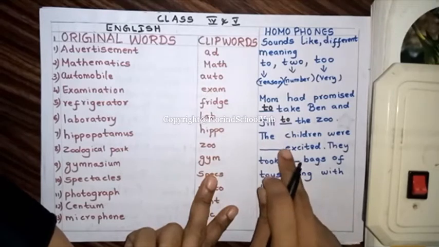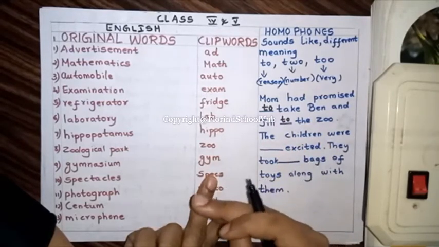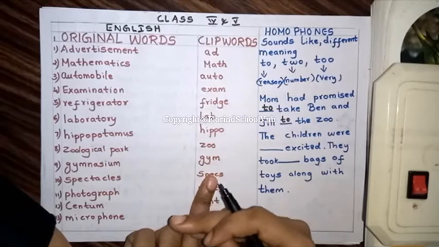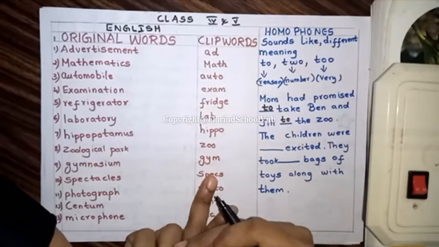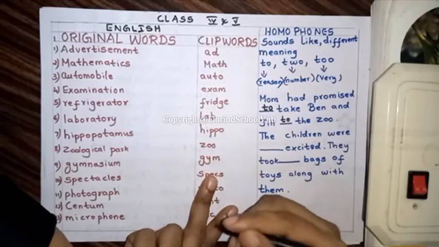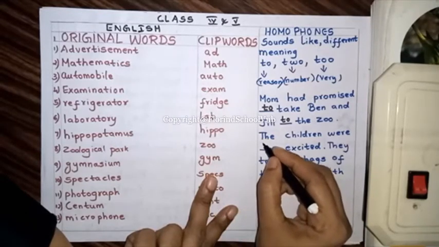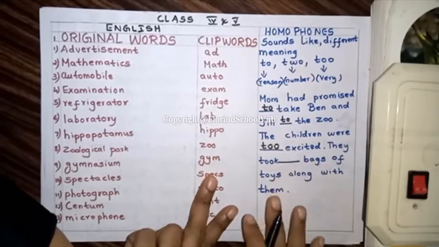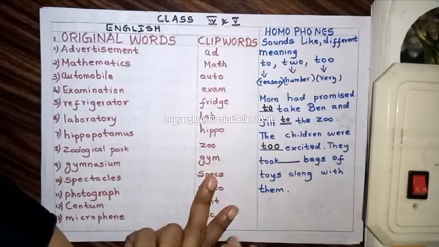Okay. When the children heard that mom is going to take them to the zoo, they were very, very excited, very, very happy. So, how will they express it? They will express it as too. The children were too excited. The children were too happy.